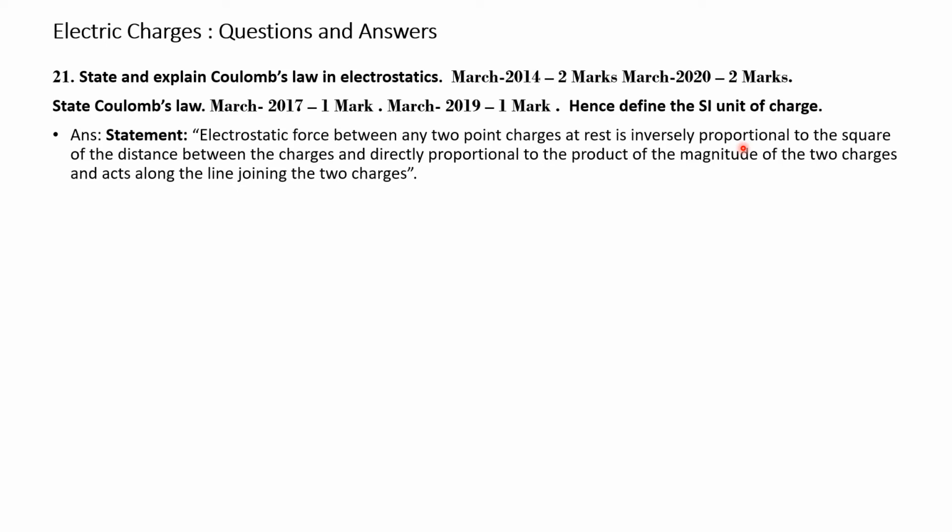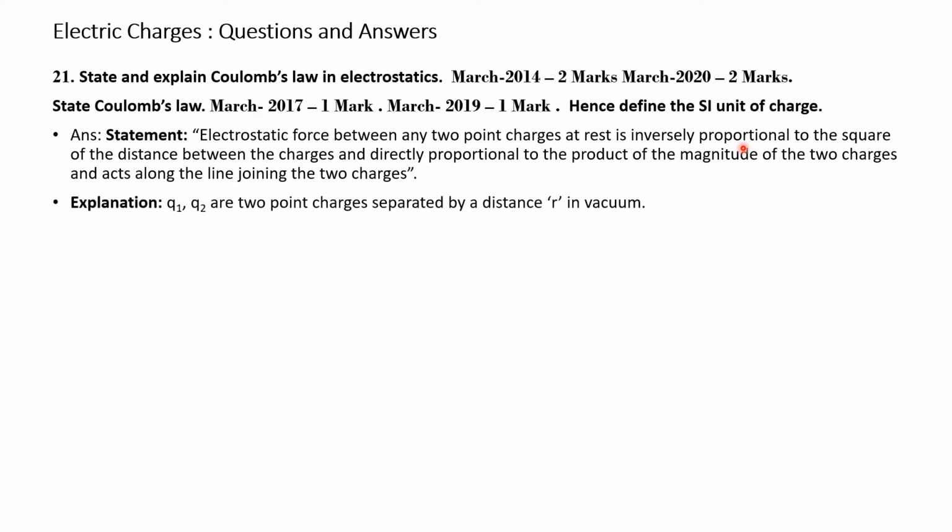Electrostatic force between any two point charges at rest is inversely proportional to the square of the distance between the charges. That means the force F is inversely proportional to the square of the distance. Suppose r is the distance, F is proportional to 1 over r square and directly proportional to the product of the magnitudes of the two charges, and acts along the line joining the two charges.